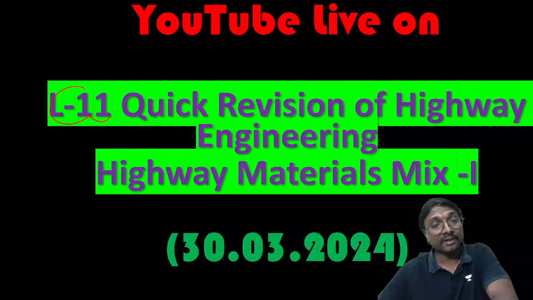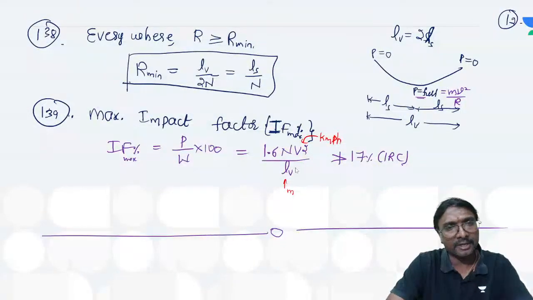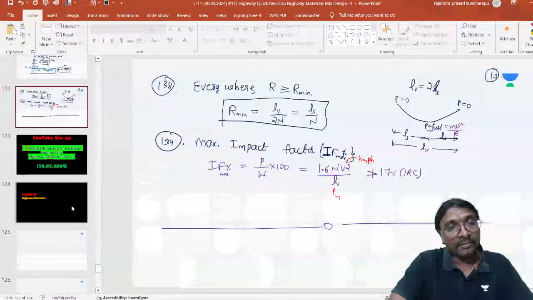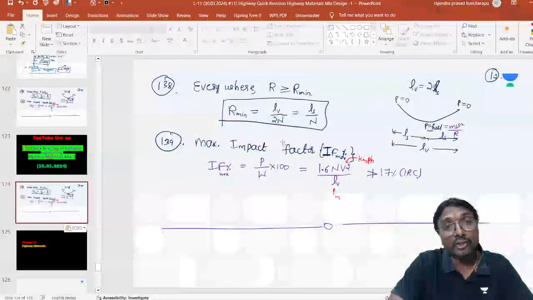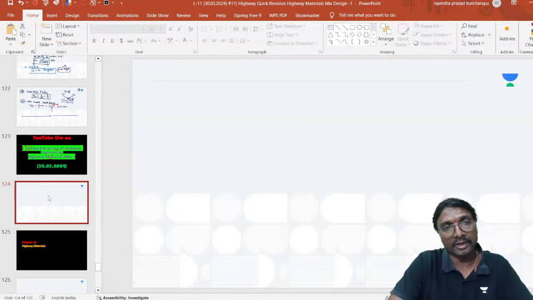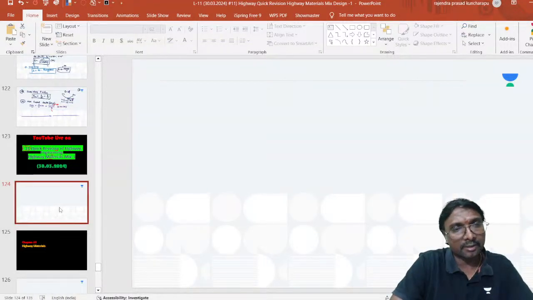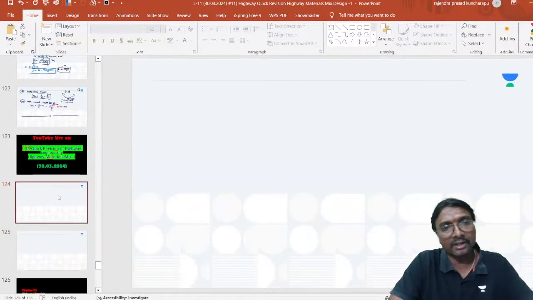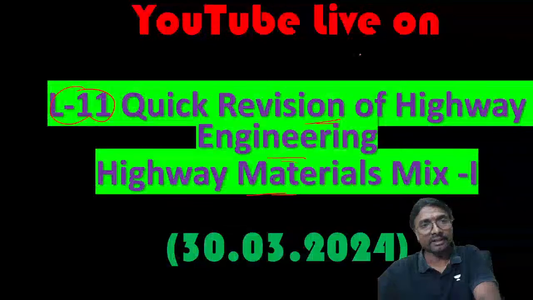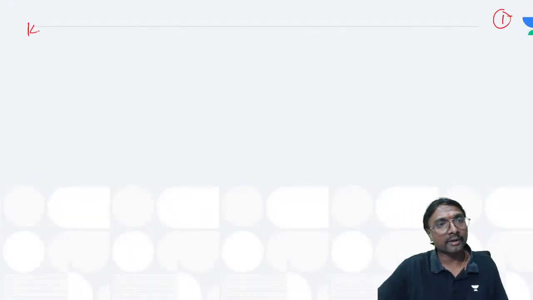Now we'll be going for the quick revision of highway engineering, highway materials. Before we go for highway materials, first we will finish off this valley curve, if you observe. There are a little bit of things left in this valley curve. After these are over, we'll be going for materials. Now how many points got over? 139 points got over now. So this is your today's first slide, 140th point.